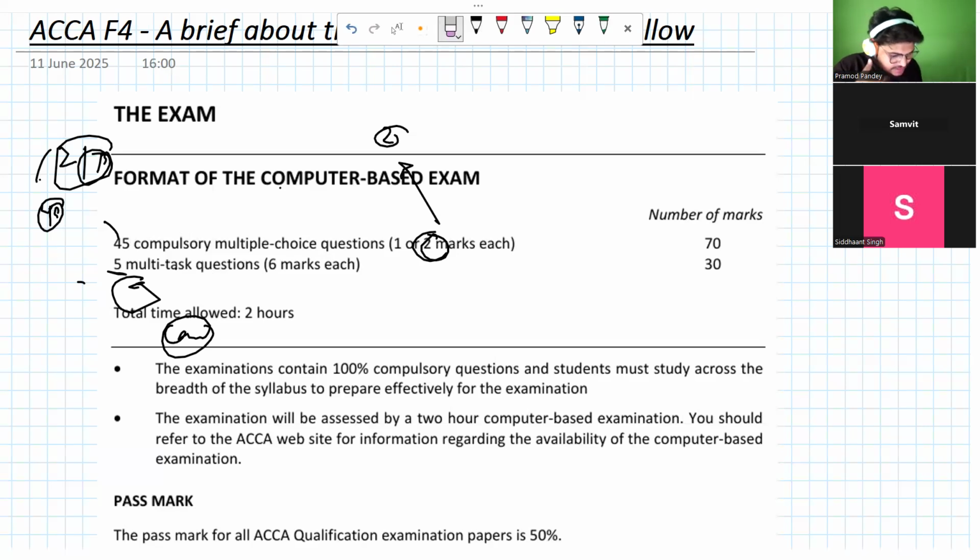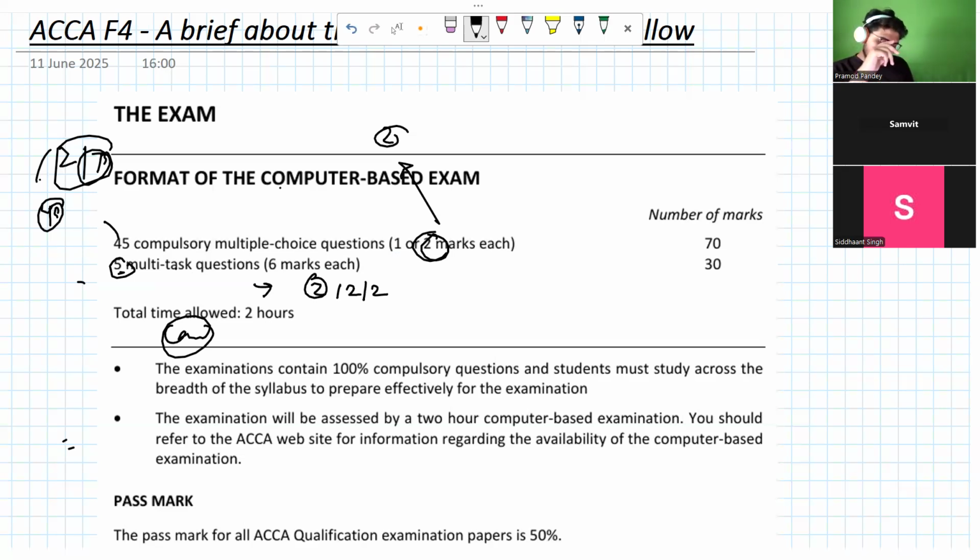But for the timing, if I explain this to you, you will be given 5 different case studies. Some case studies will be like that: you have 3 requirements of 2 marks each, like small case studies. Each question means you will be having some requirements, and each requirement will be asking you for 2 marks.